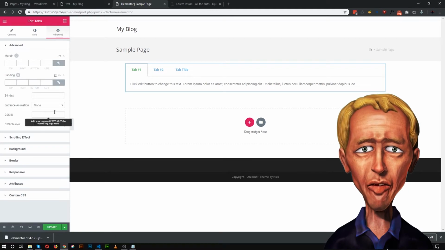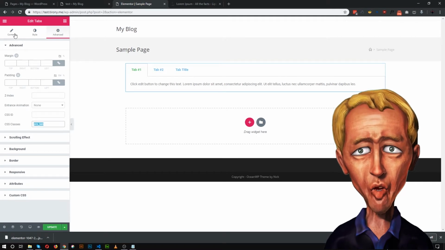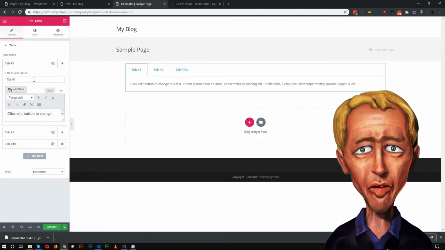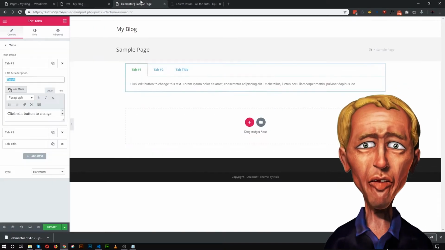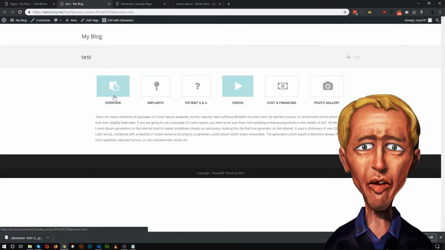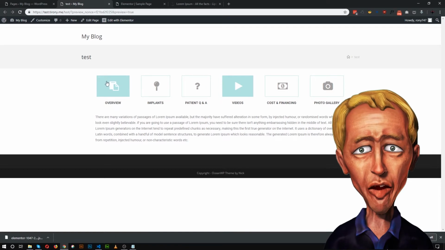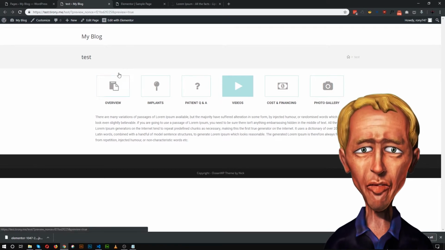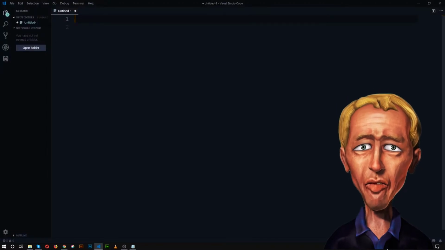I'm naming it pro_tab. You can name it whatever you want. So this is our tab class. What we need to do next is add some HTML code in the title area. To make the title look like this, with an icon, we need to insert some font icon and the title. So what we can do is open your code editor.